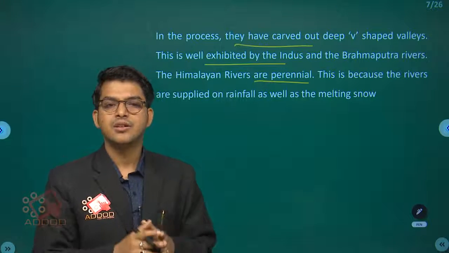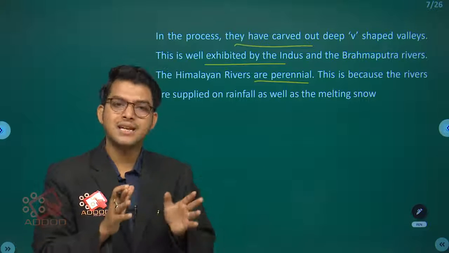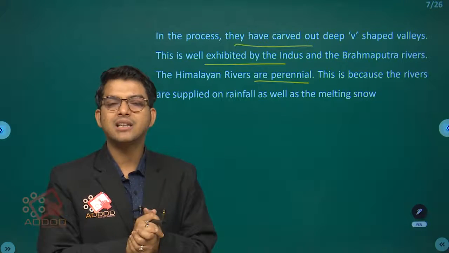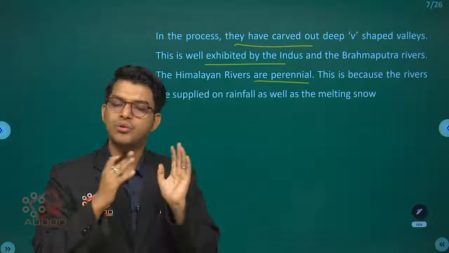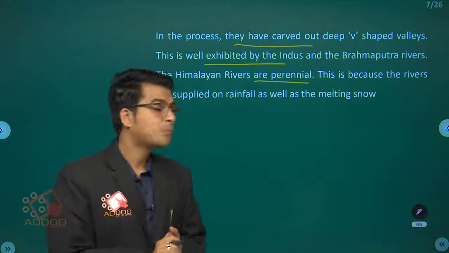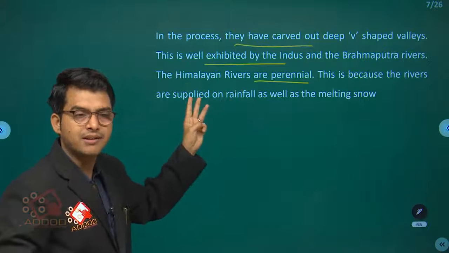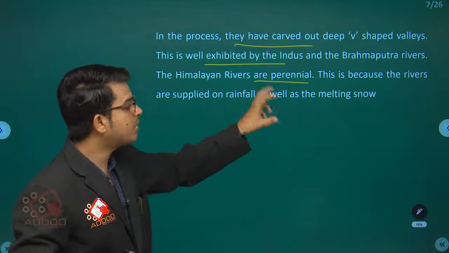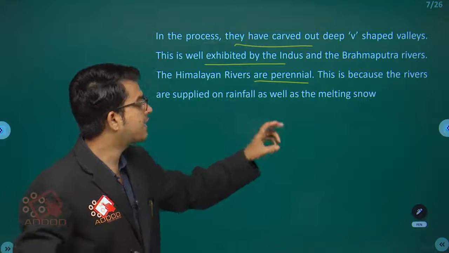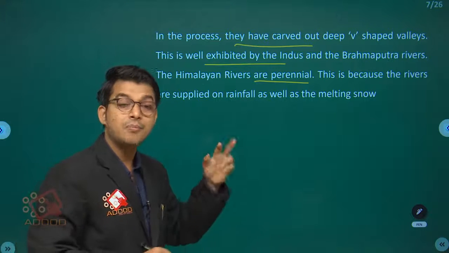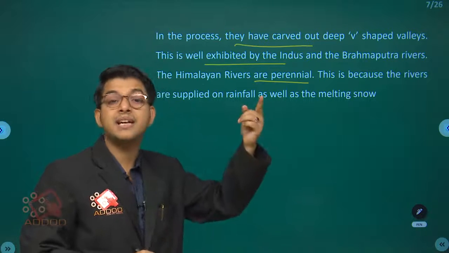They dry up for almost 3 to 4 months, and then whenever they get water or overflow, they fill. But these Himalayan rivers, the three rivers we discussed, are perennial because they are supplied by rainfall as well as melting snow, in the sense of melting glaciers as well.